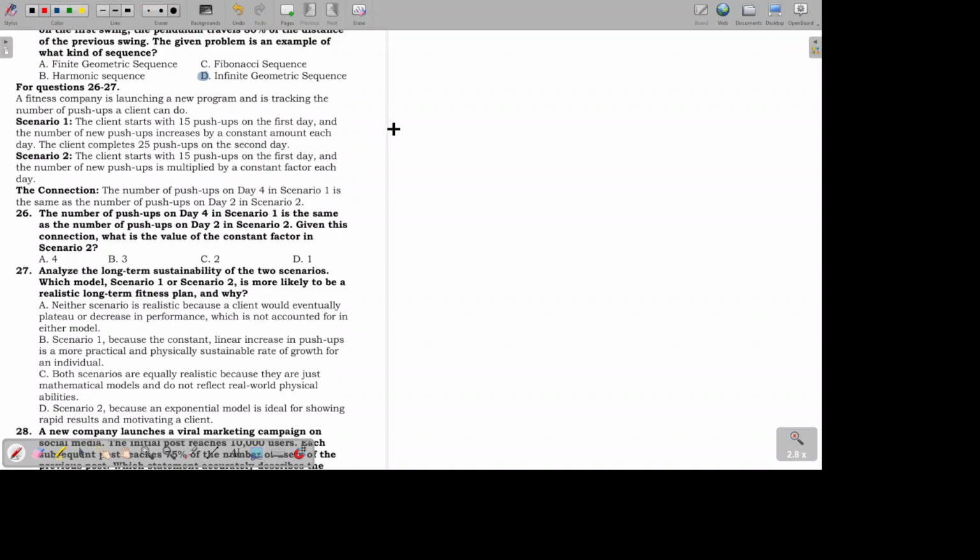So we can just list because this is just a short list. So 15, and then it says 25 on the second day. So obviously the common difference is 10 because 10 was added. So plus 10 again, 35, plus 10 again, 45. So this is day 4. On day 4, the client pushes up 45 times.